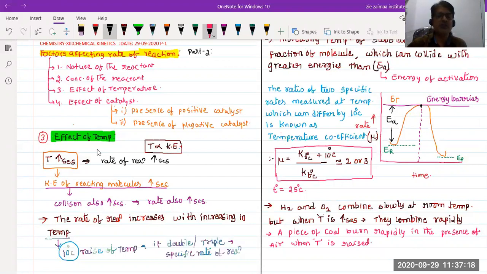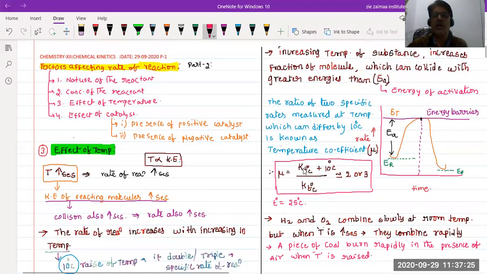So how much is the temperature increasing? For every rise of 10 degrees Celsius, the ratio may be double or triple. That is known as the temperature coefficient, which is denoted by mu. Here the difference between the threshold energy and the energy of the reacting molecules is the energy of activation.